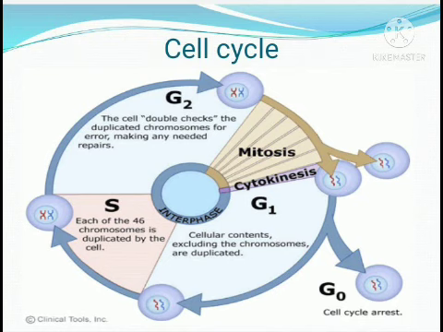First is somatic cell division, or cell division of all other cells in the body other than reproductive cells. Then the next is the reproductive cell division. Somatic cell division is commonly known as mitosis, along with cytoplasmic division, that is called cytokinesis.